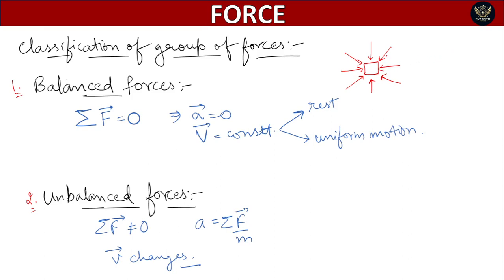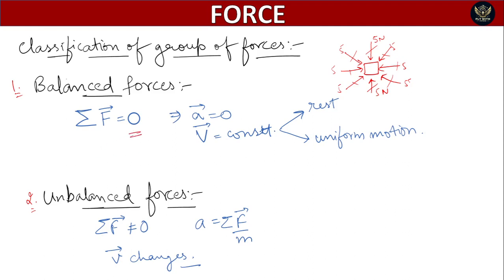For example, we are applying 5 Newton here, 5 Newton here, 5 Newton from that side, and 5 Newton from that side. All of these forces are cancelled by each other, because they are equal and opposite. If we sum all the forces, it will be 0.